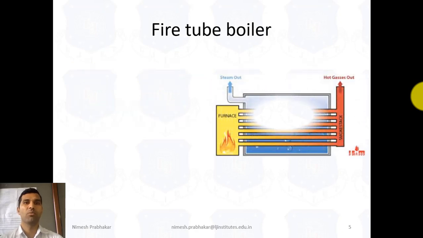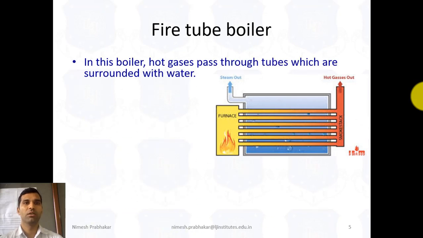So what is a fire tube boiler? This is a simple diagram of a fire tube boiler. In this boiler, hot gases pass through tubes which are surrounded by water. The hot gases are generated here and pass through these tubes. There are a number of tubes.